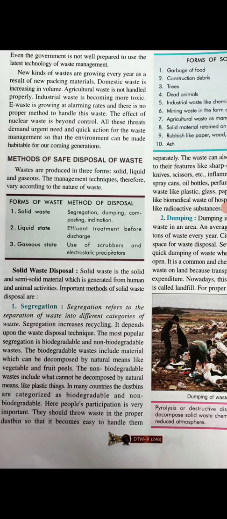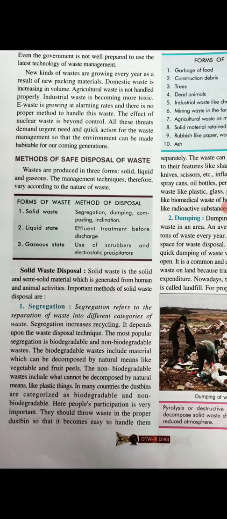Segregation refers to the separation of waste into categories. Segregation का मतलब होता है अलग अलग करना. It means separating the waste into different categories. It increases recycling. इससे क्या होता है, recycling increase होती है. Mainly जो popular category है segregate करने की, that is biodegradable and non-biodegradable category. So if we segregate the waste into biodegradable and non-biodegradable, अगर हम अलग अलग कर दें इन दो categories में, तो it will be easy to recycle the biodegradable waste. इससे biodegradable waste को recycle करना easy हो जाता है.